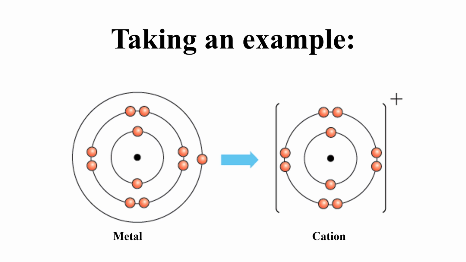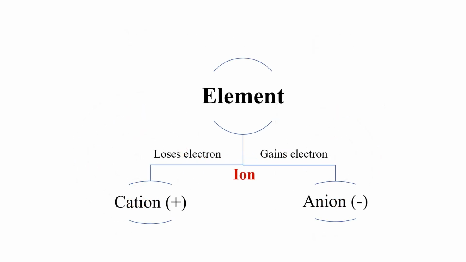For knowing more about that, I have classified elements as ions. When any element loses electron or gains electron, it forms an ion. Specifically, if an element loses electron, it is known as a cation, which is a positively charged ion. And when any element gains electron, it becomes an anion, which is a negatively charged ion. So, metals always form cations by losing electron, and non-metals always form anions by gaining electron. The loss or gain of electron by any element is known as ionization.